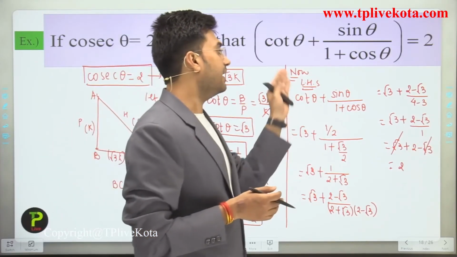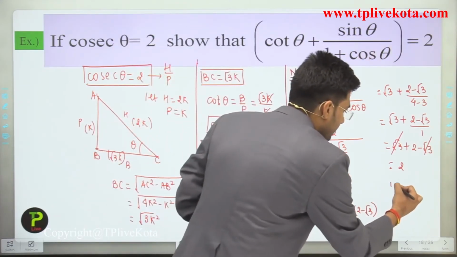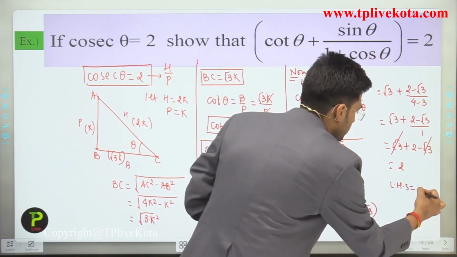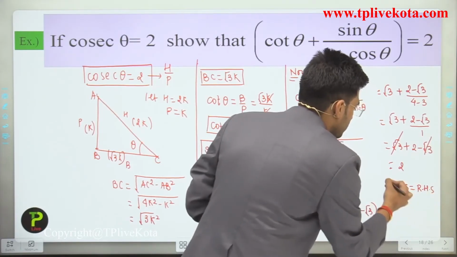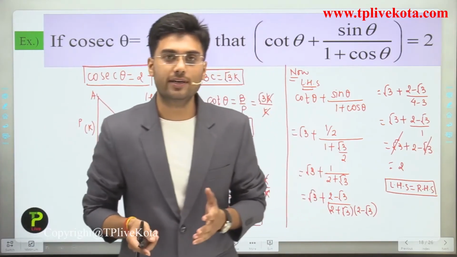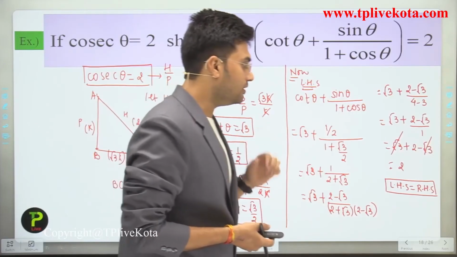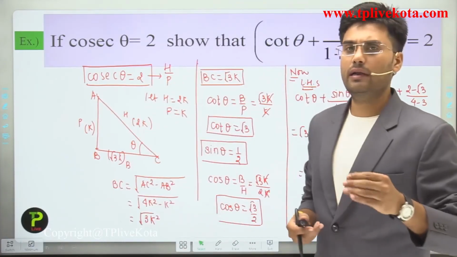And it is given that prove that this is equals to 2. So we can say that left hand side is equals to right hand side. So we prove this. Clear? So students, I hope you understand this question. So now after this question, let's move to the next question.